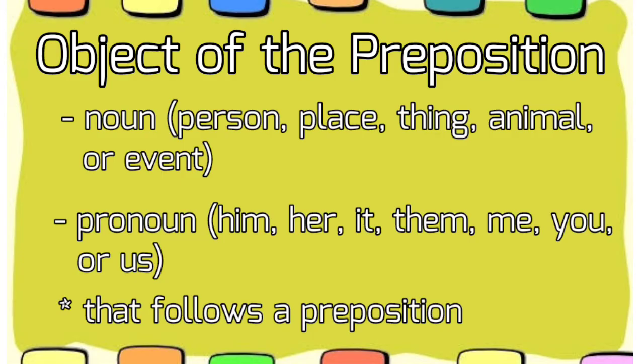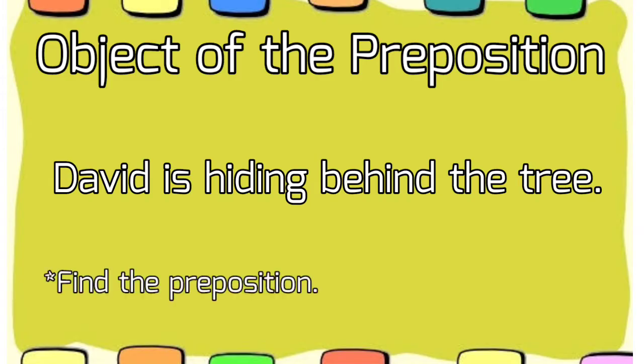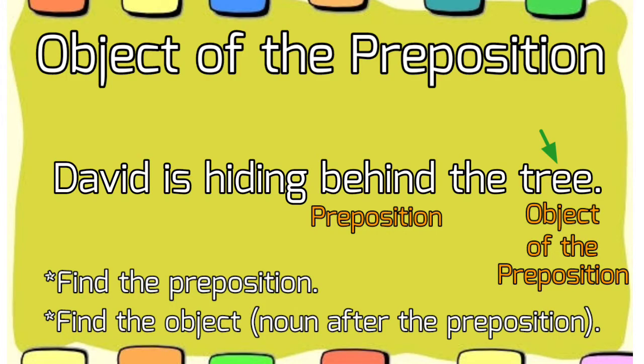Now let us go back to our example. David is hiding behind the tree. For us to find the object of the preposition, we have to look for the preposition first. And it's already given. It is behind. Next, we can now look for the object of the preposition or the noun that comes after behind. It is tree. Therefore, tree is the object of the preposition.